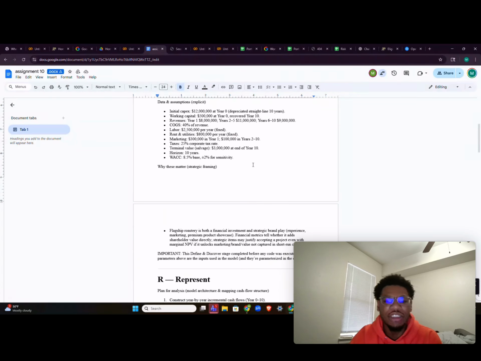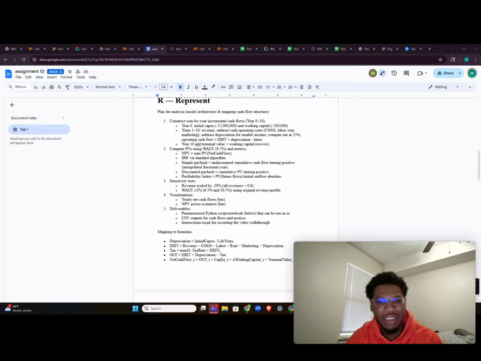And then our strategic framing is that this roastery is both a financial investment and a strategic brand play. The financial metrics will tell us whether it adds to shareholder value, and strategic items may justify accepting the project, even with marginal net present value, if it unlocks brand opportunities not captured in the short run cash flows.